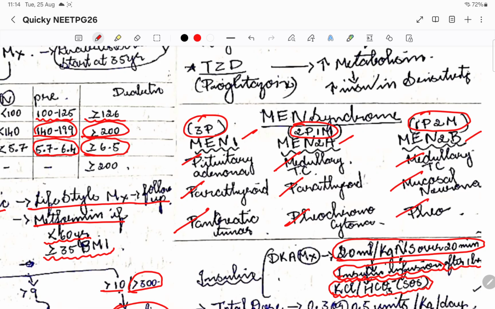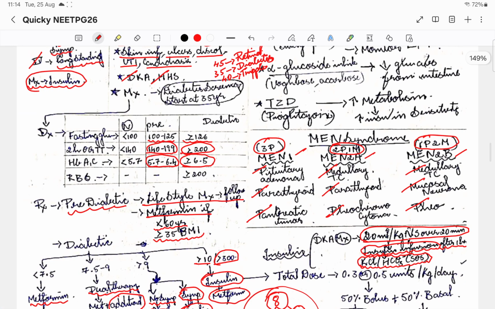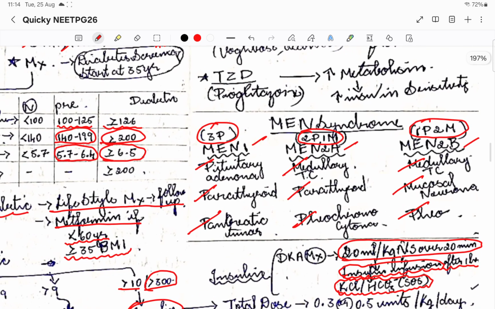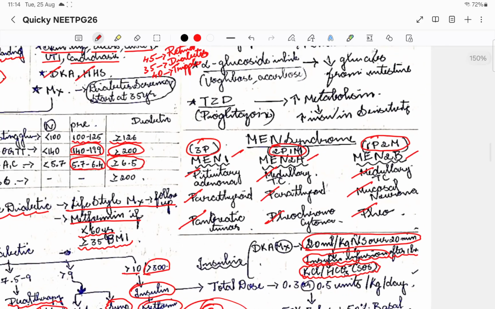Okay, so this is how you can decide what is the MEN syndrome, because there might be questions to decide what type of MEN syndrome is there. Based on that, we will be deciding what that person is having. So that is why MEN syndrome is important.